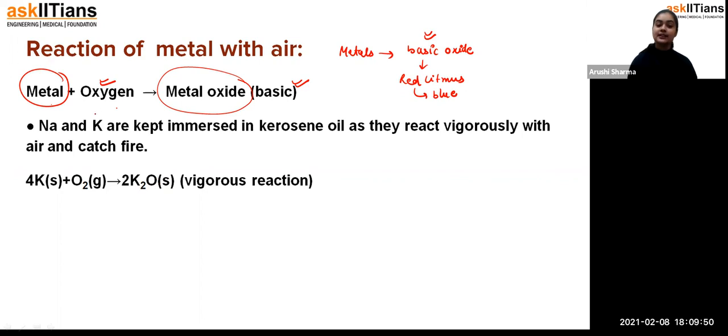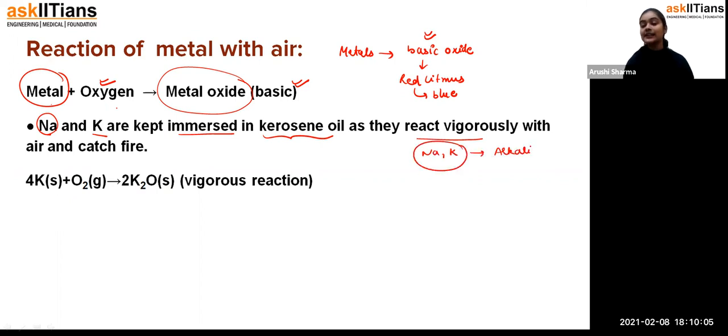So just look here. They are telling us that sodium and potassium are kept immersed in kerosene oil as they react vigorously with air and catch fire. Because, students, sodium and potassium belong to the alkali group, and the alkali group is very reactive in nature.